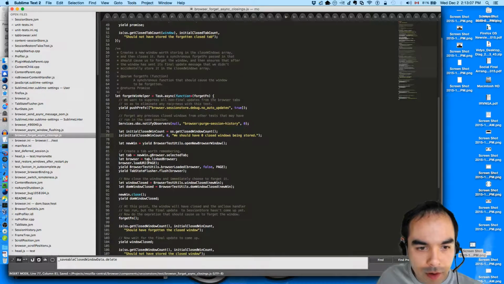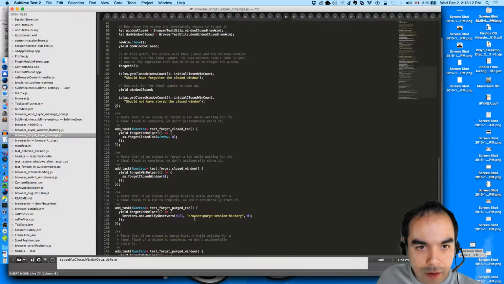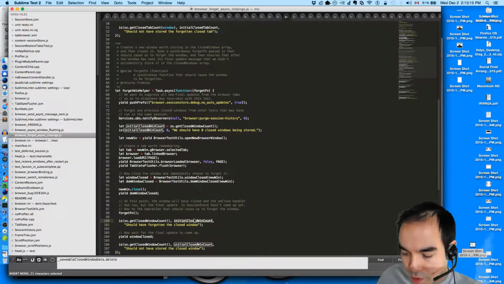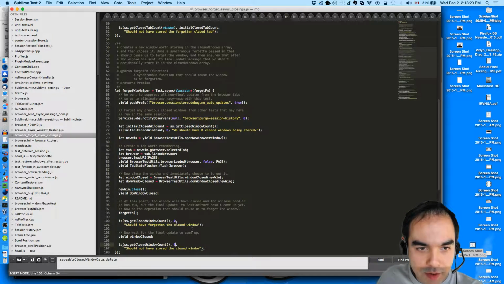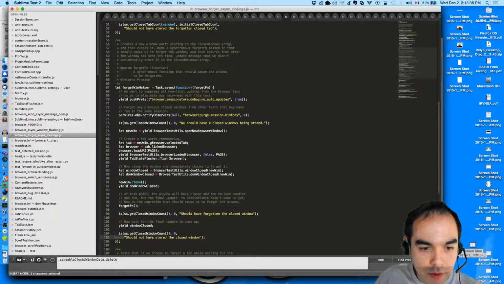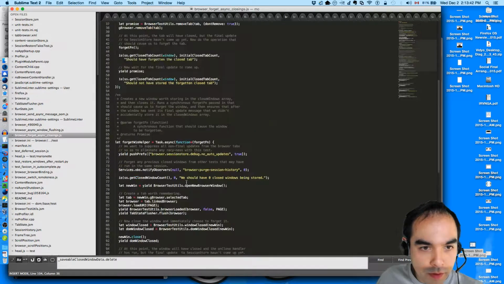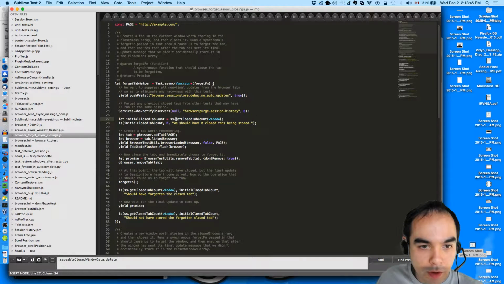Then we open a window. And then we can just use 0 in this case. Here's what we'll do. Initial closed window, we won't care, and same for initial closed tab count.